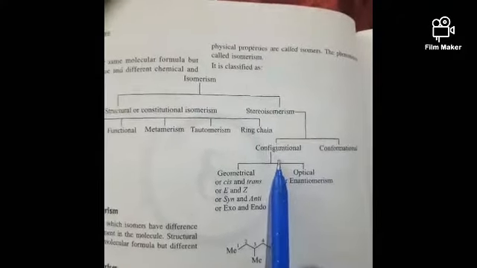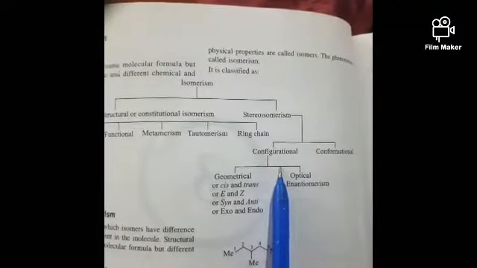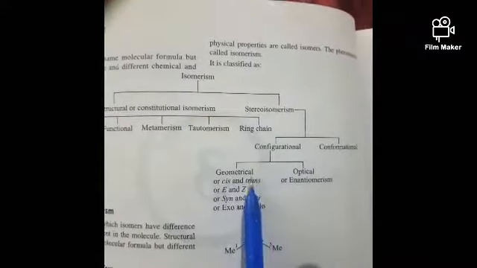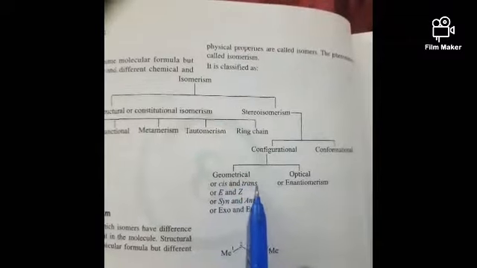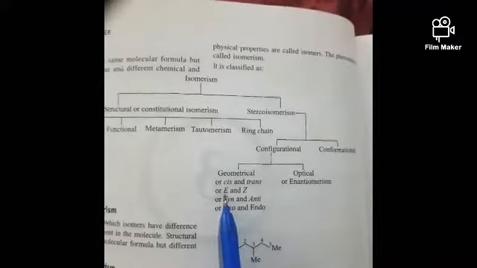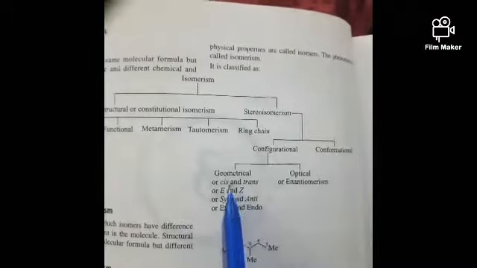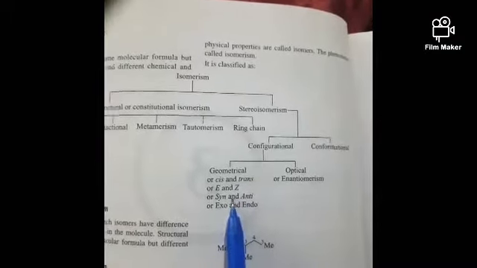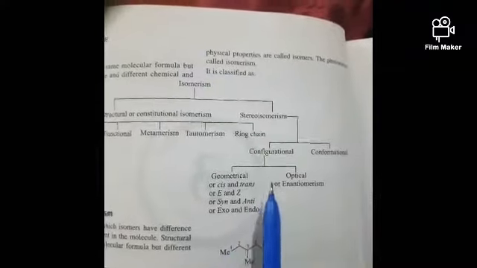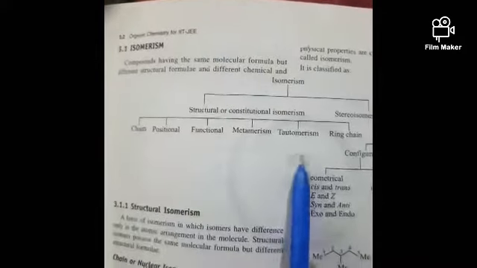Configurational stereoisomerism is classified into two types. Geometrical means we get cis or trans, or E and Z. E means Entgegen, Z means Zusammen. Later, in my next classes, I will discuss all these things in a clear-cut manner. Next, syn and anti, or exo and endo, and optical or enantiomerism. Let us discuss these things in a clear manner.